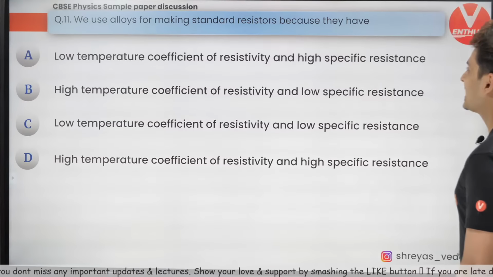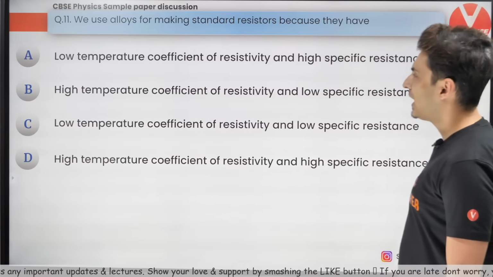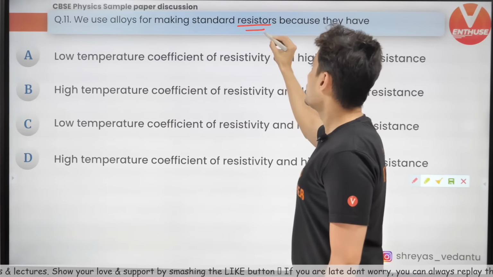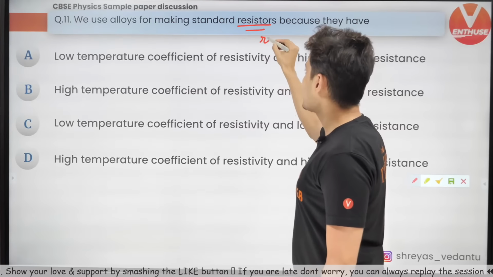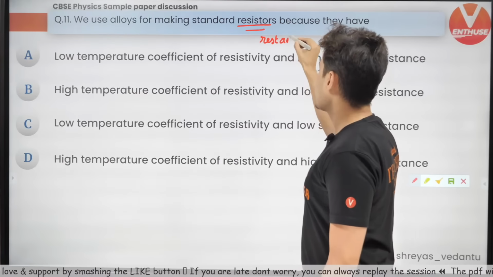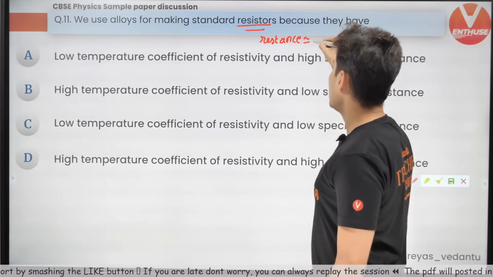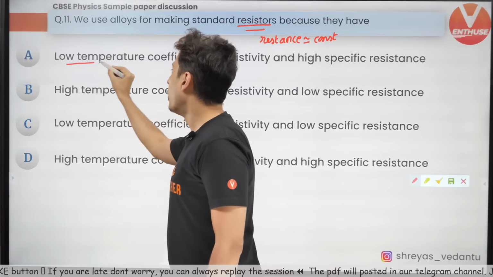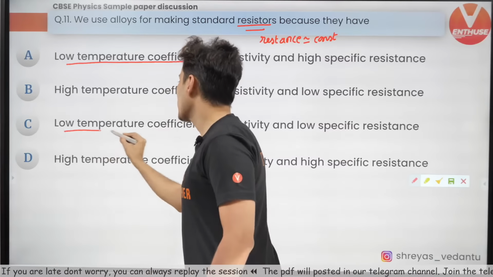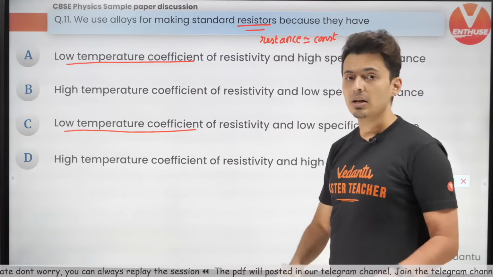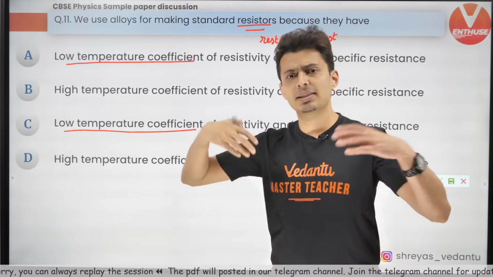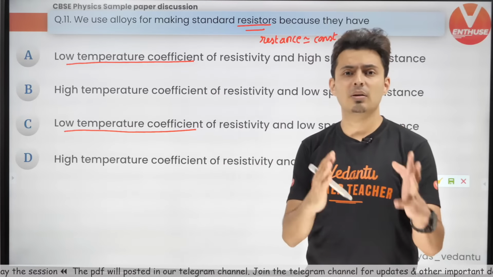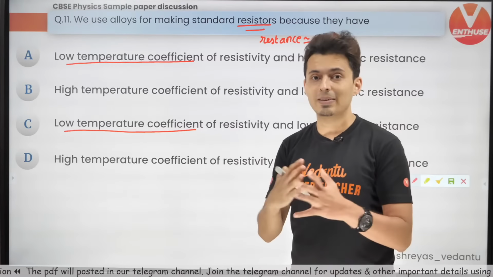We use alloys for making standard resistances because when you want a resistor, you don't want the resistance to change. The resistance should approximately remain constant. That means they should have low temperature coefficient. You don't want resistance to change significantly when the temperature changes. That will affect the performance of the device and give you unexpected behavior.